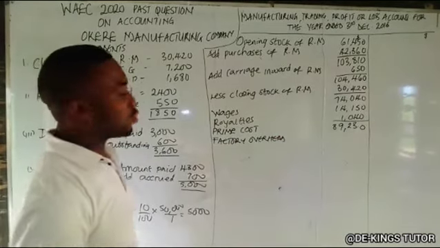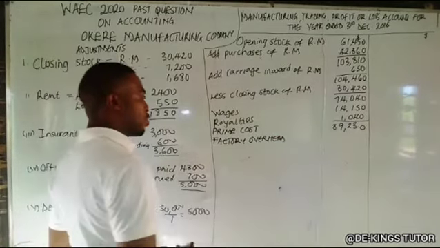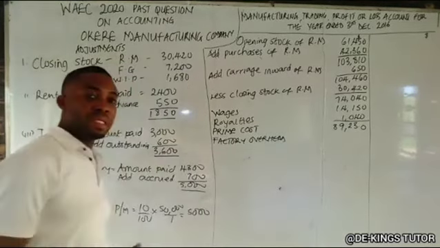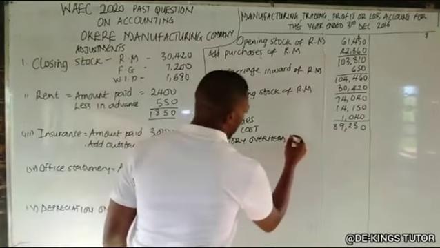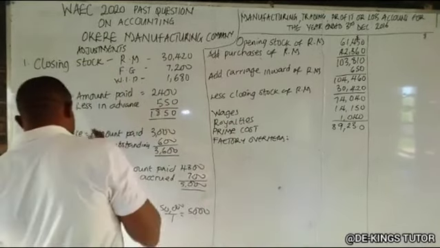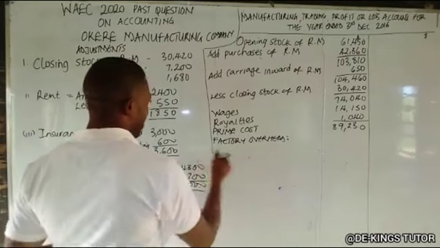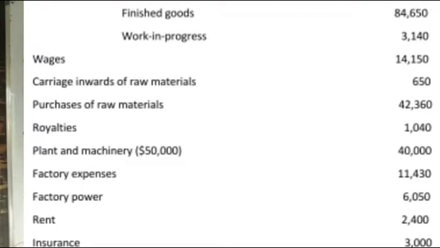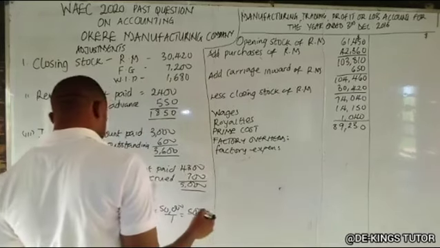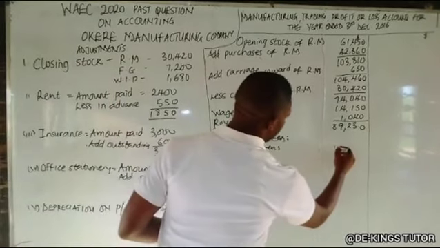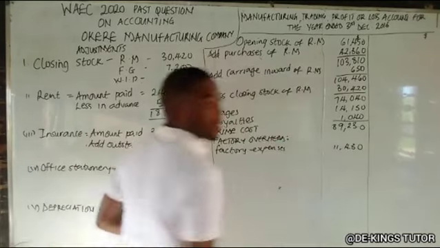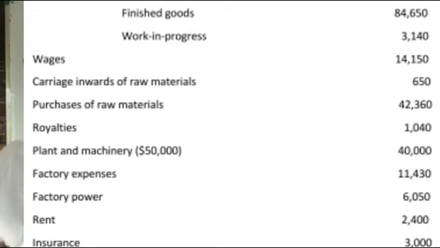So the factory overhead comprises our factory expenses, which has 11,430. Another one, factory power. These are indirect expenses. Factory power at 6,050.